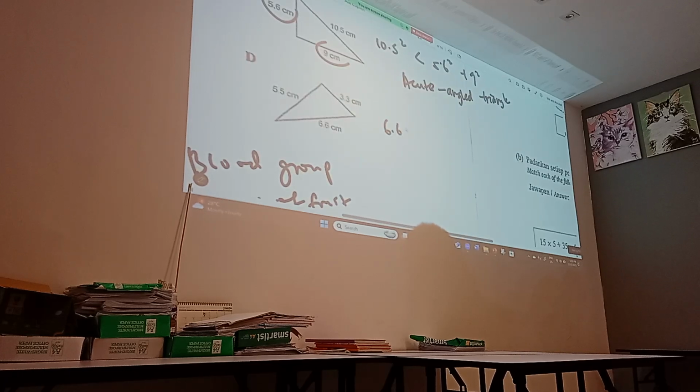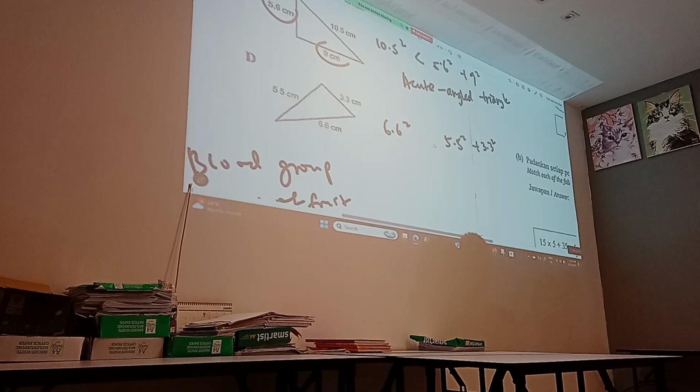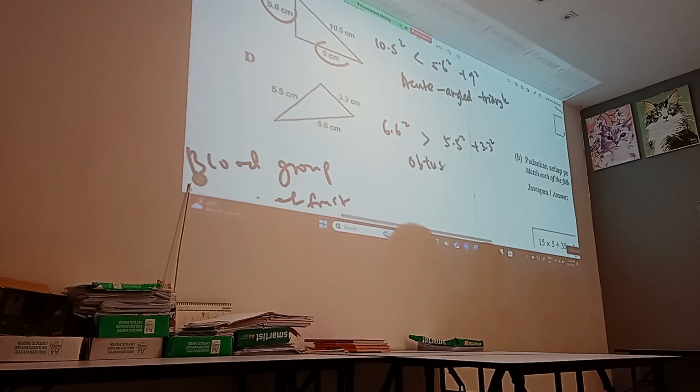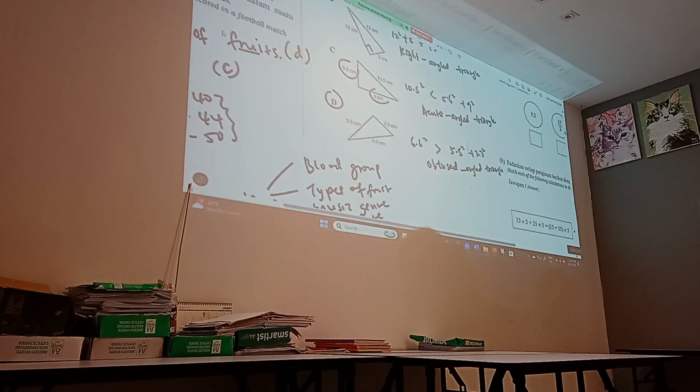Smaller. Okay. Smaller than, we call this an acute angle triangle. Okay, next. How do we check this? We put 6.6 here. Then we put the other two shorter ones there. 5.5 plus 3.3. Okay, you tell me the relationship, bigger or smaller? Bigger. Bigger, we call this obtuse. Okay, very good. So what's the answer? D. Macam tu.